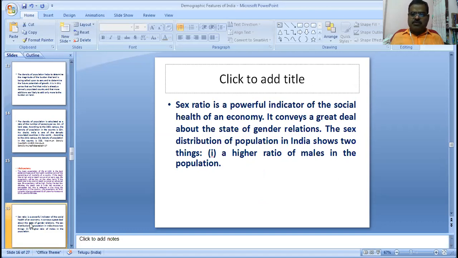The sex distribution of population in India shows a higher ratio of males in the population.